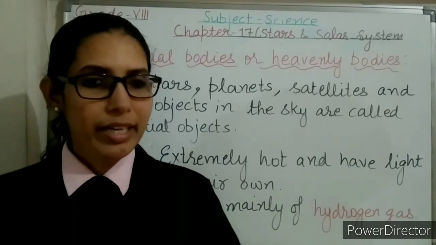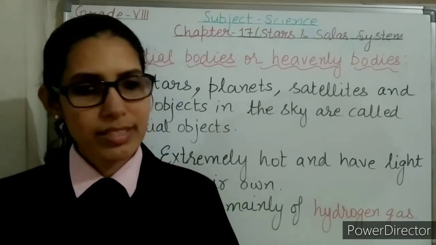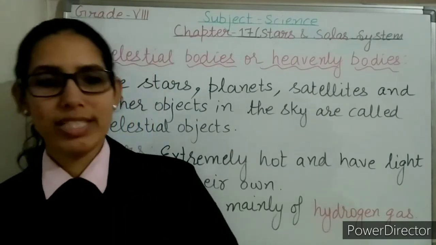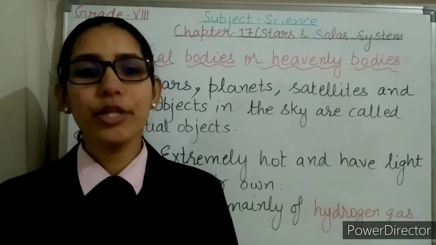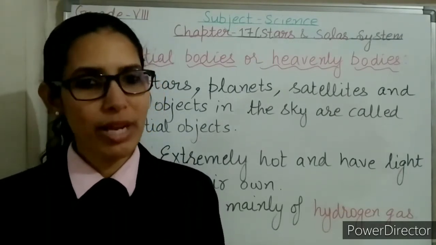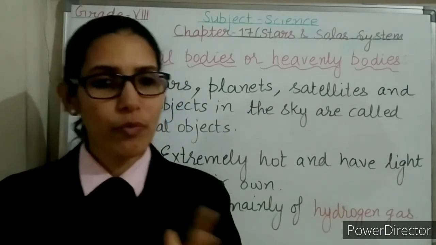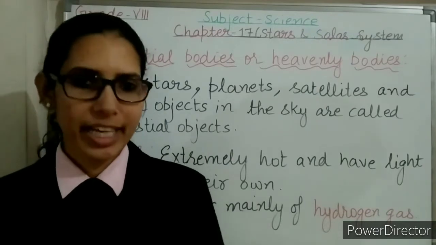The sun and the other stars appear to move from east to west because the earth rotates on its axis from west to east, because of which the stars appear to move in the sky from east to west.